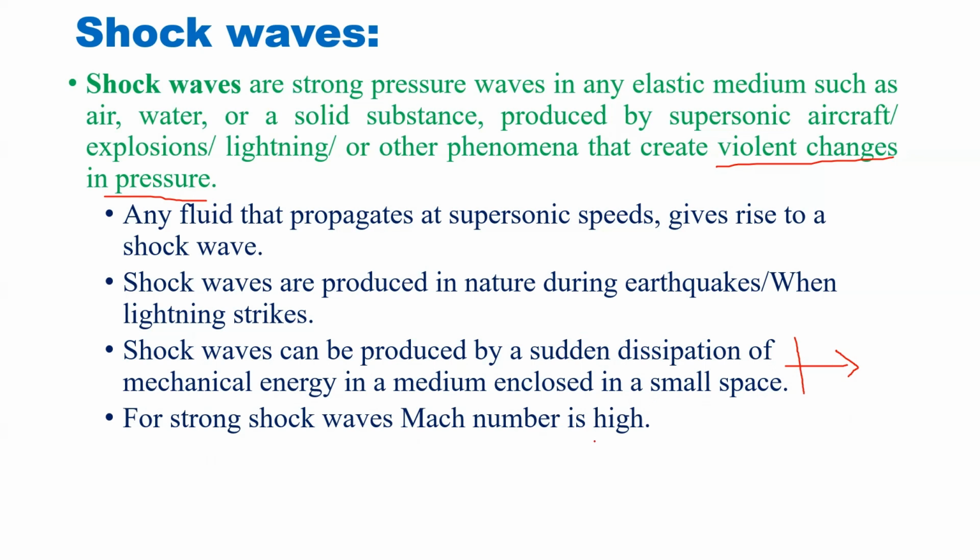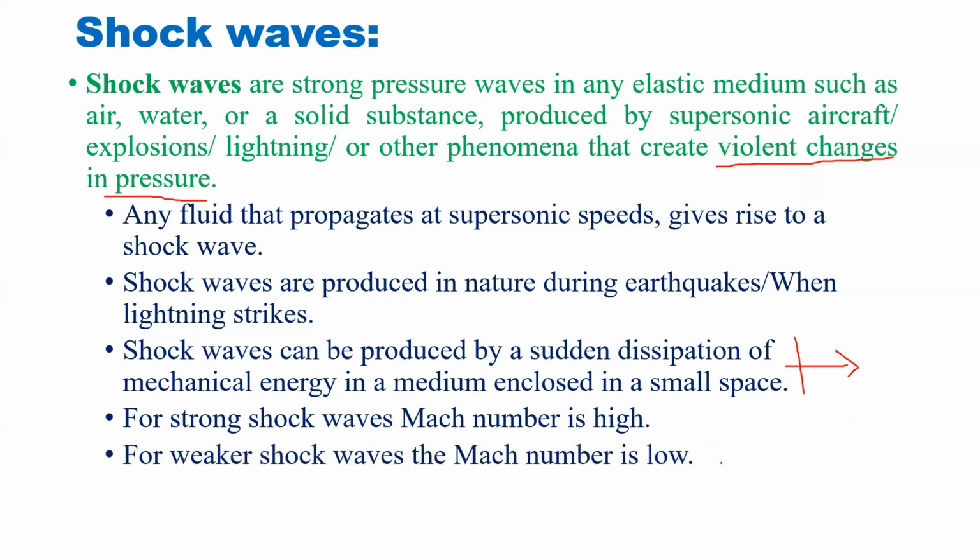Mach number is always more than 1. For very strong shock waves, the Mach number may be 4 or 5. And for weak shock waves, the Mach number is low but more than 1. Now we are going to discuss the properties of shock waves.